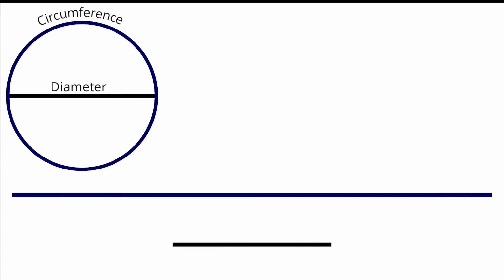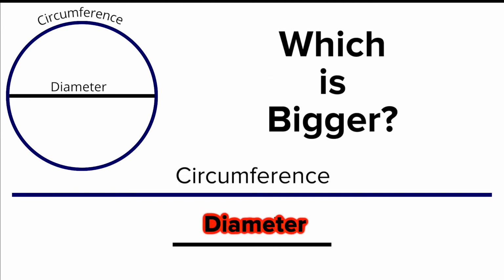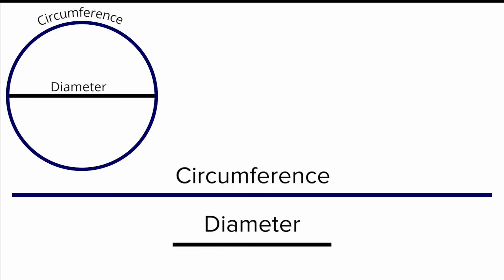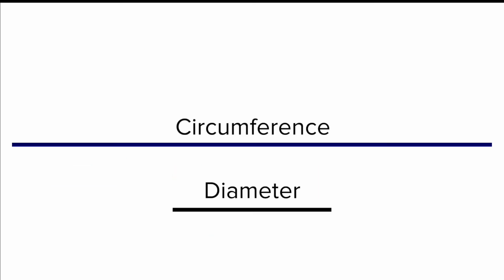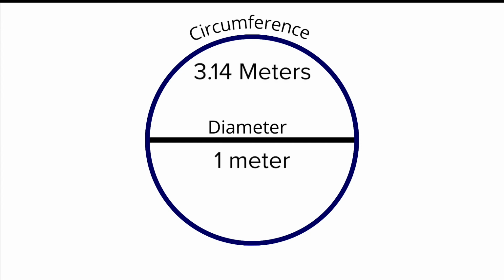Let's compare the two lines, the diameter and the circumference. Which is bigger, the diameter or the circumference? That's right, the circumference is bigger. You would probably agree that the circumference looks to be about 3 times as big as the diameter. In fact, let's suppose that the diameter of the circle was exactly 1 meter. If the diameter of the circle was 1 meter, then the circumference of that circle would be approximately 3.14 meters.